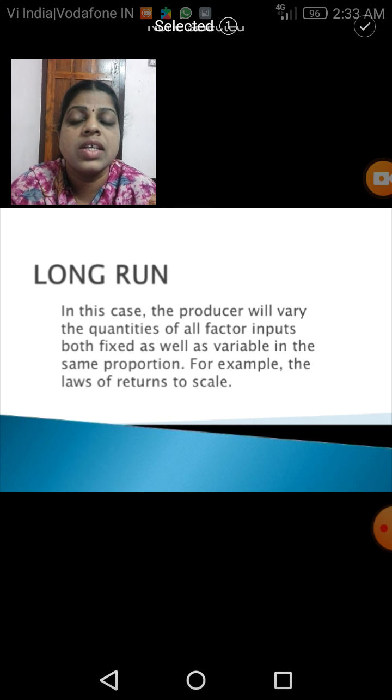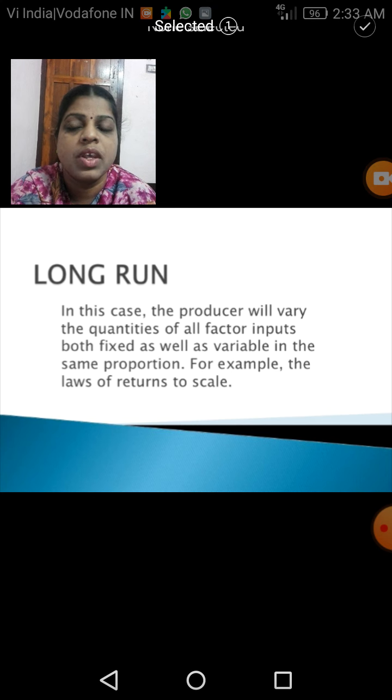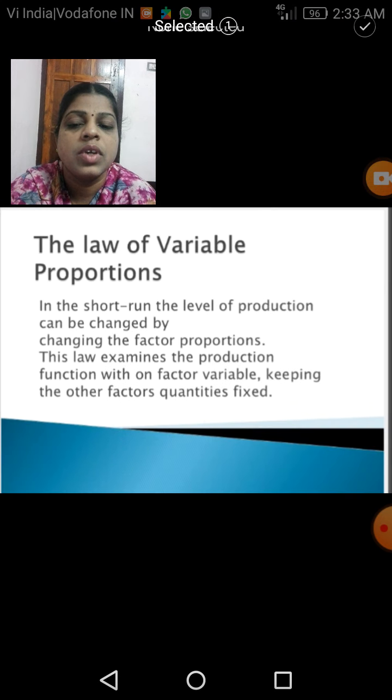In this case, it is in contrast to the short run. In the long run, the producer varies the quantities of all factor inputs. Not only are the fixed factors kept constant; all the factors in the long run are varied. No factors are kept constant in the long run. And it is also termed the law of returns to scale. Next, we will see the law of variable proportions.